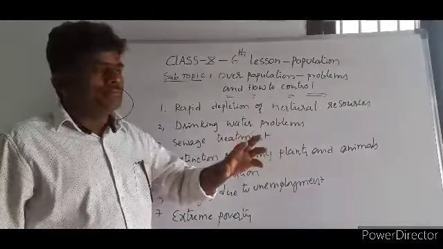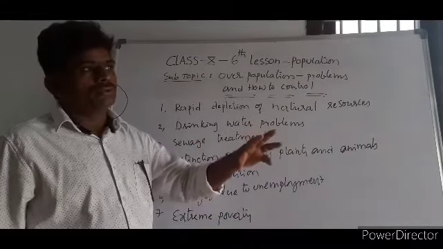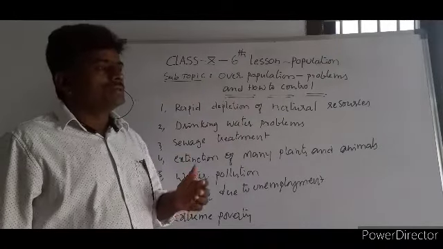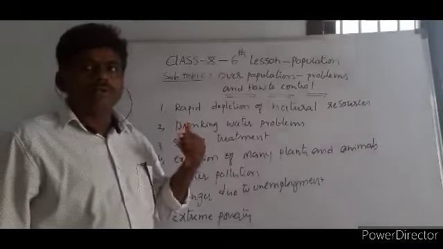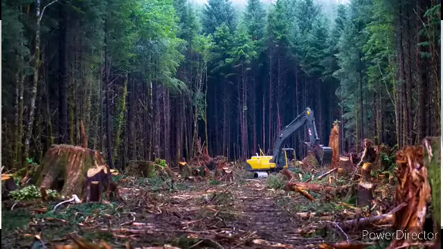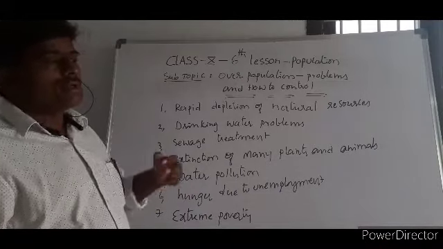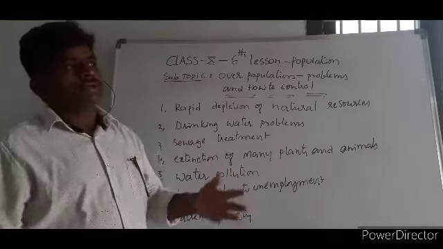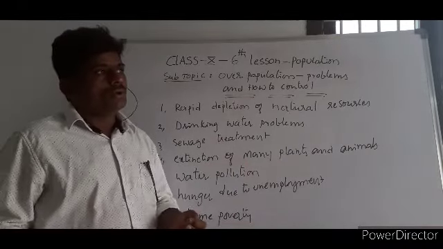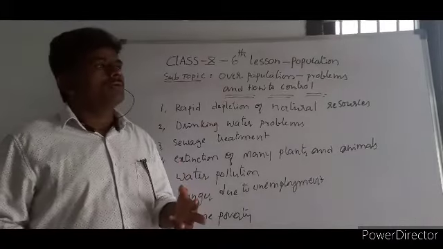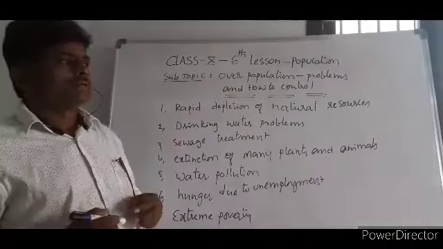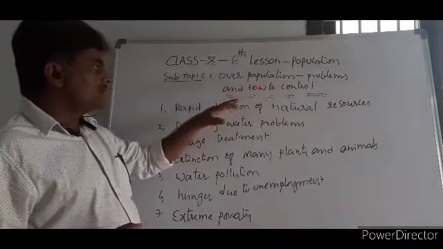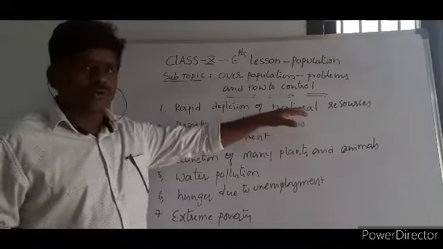This is a big problem: soil erosion, from dumping more and more chemicals to get more yield. So the soil will be eroded. At the same time, forest will be destroyed because we need more timber, coal, and furniture. As people increase, demands also increase. Natural gas and oil and everything will be consumed more and more. When people are more, demand for every commodity and good will be more. So when population is more, resources will be emptied. This is the first point you need to take.